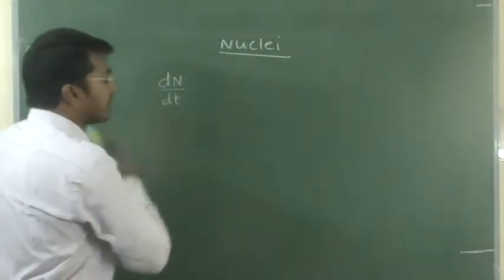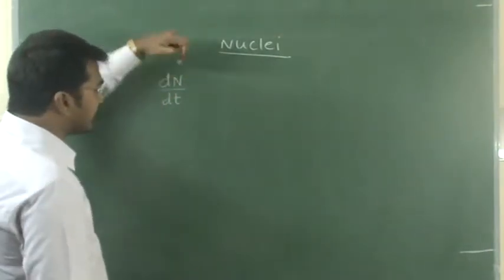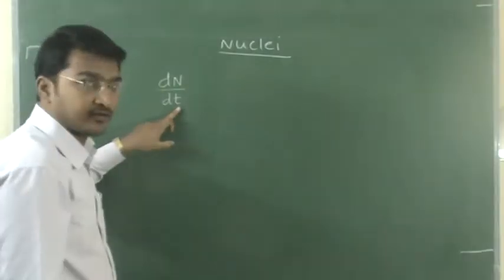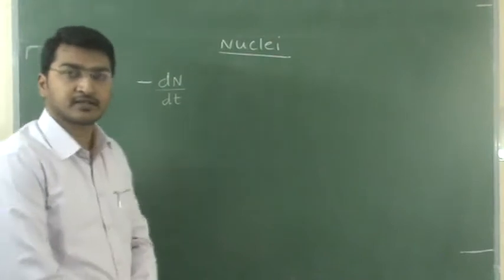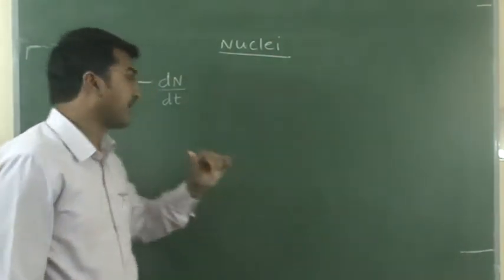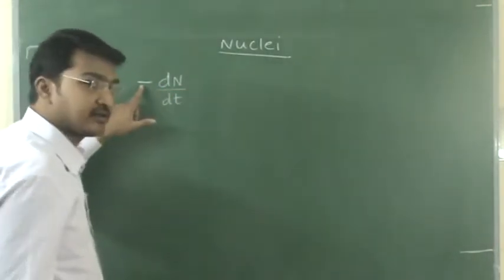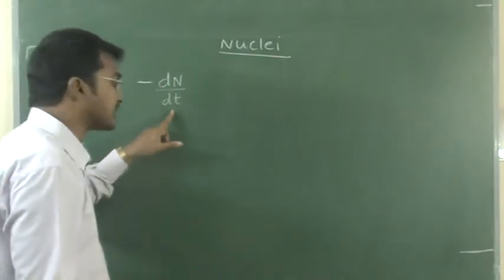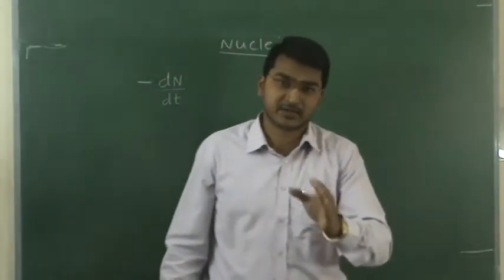If dN by dt is positive, that means the number of nuclei is increasing with respect to time. If it is negative, what does dN by dt represent? The change in the number of nuclei is a decrease. So that is the decreasing number of nuclei with respect to time.